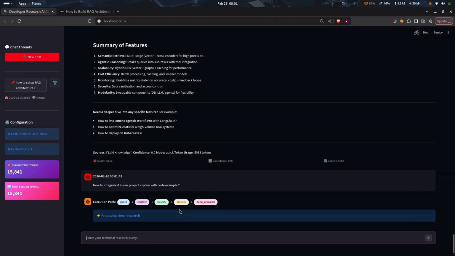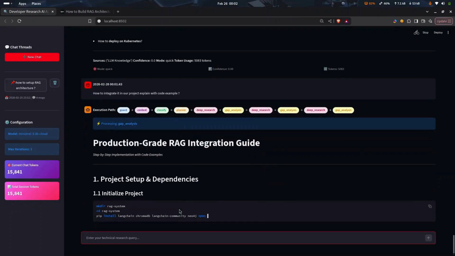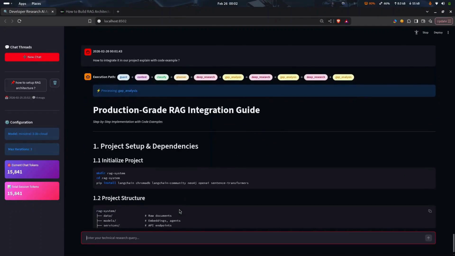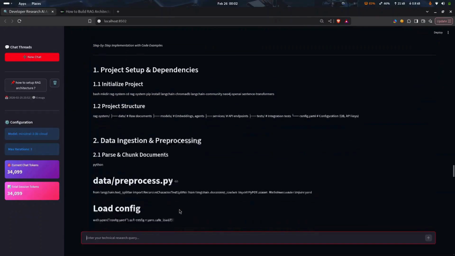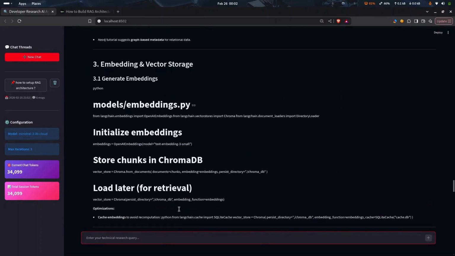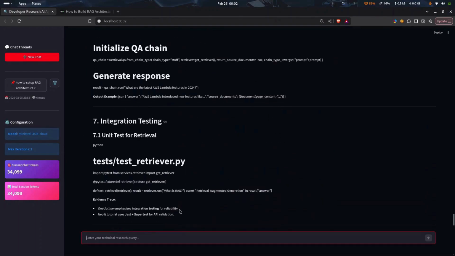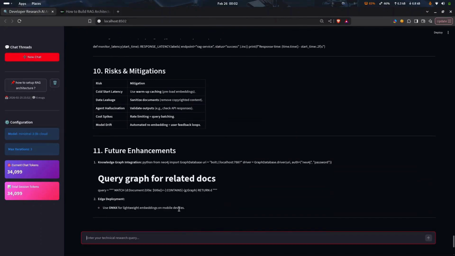Now it is classifying in deep mode, and we will also see whether it is getting the right response or not. So it's generated. There are some markdown issues, but it is generating the exact answer that I want.